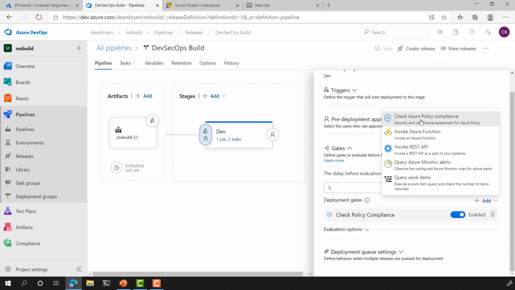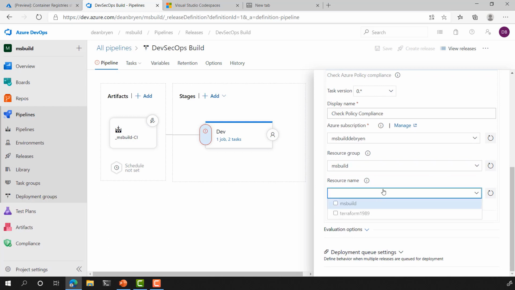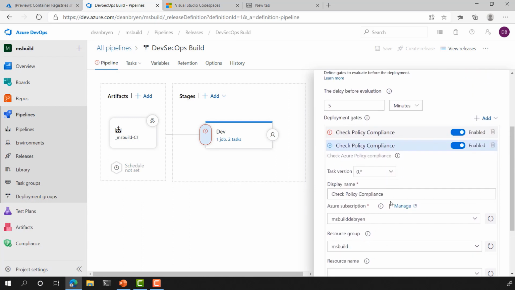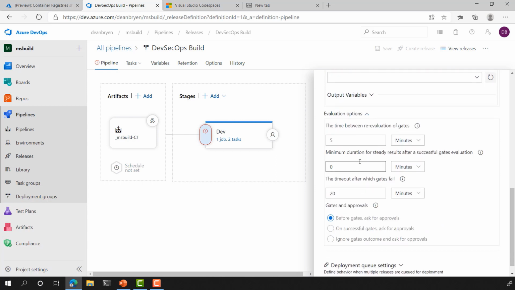If I click on that, I can check my Azure subscription that I'm using. I can check the particular resource group if I want to, and a particular resource name if I want to get that granular with my policy. But ultimately, that's as simple as it is to have my Azure policy validate against my pipeline as a release gate. I can set some extra evaluation options here around how many times and how often I want to retry this gate to see if anything has changed. But ultimately, what we've got is the ability to validate our releases against an Azure policy to ensure governance within our environment, which is a really nice feature.